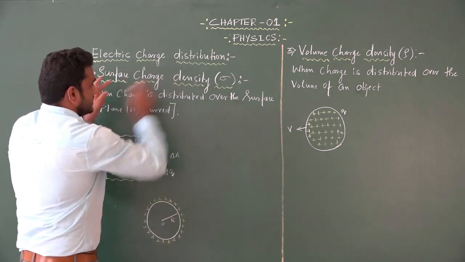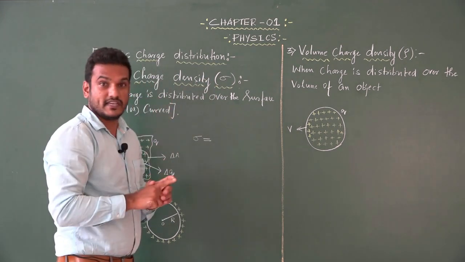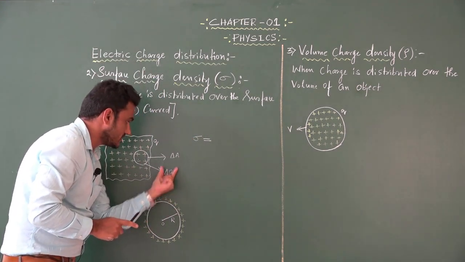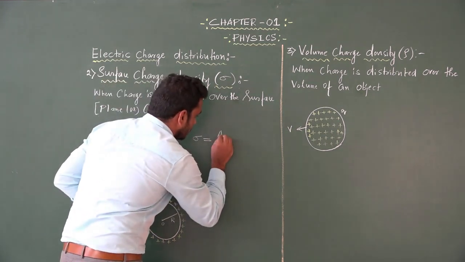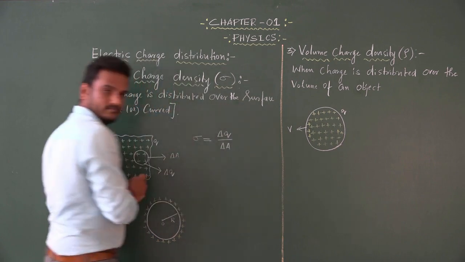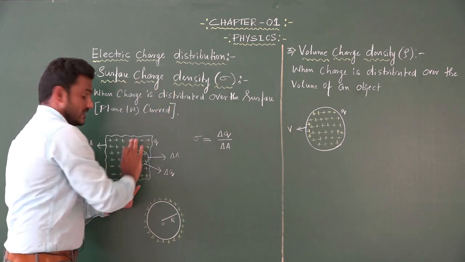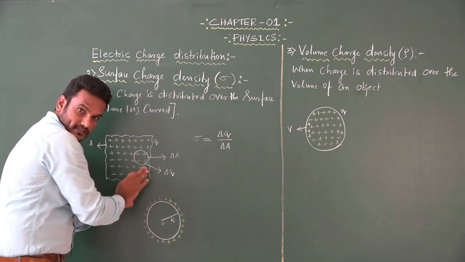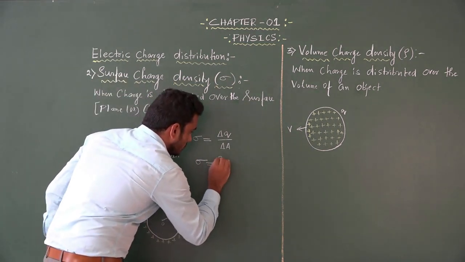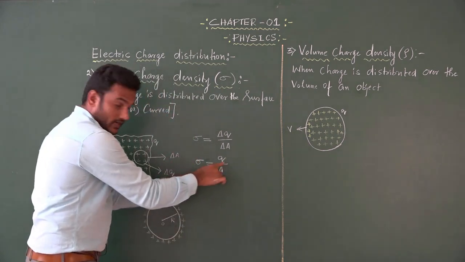Surface charge density is represented by sigma. It can be defined as charge per unit area. What is the quantity of charge per unit area? Delta Q divided by delta A. Suppose we are finding the surface charge density over a plane surface of area A, then the equation becomes sigma is equal to Q divided by A.